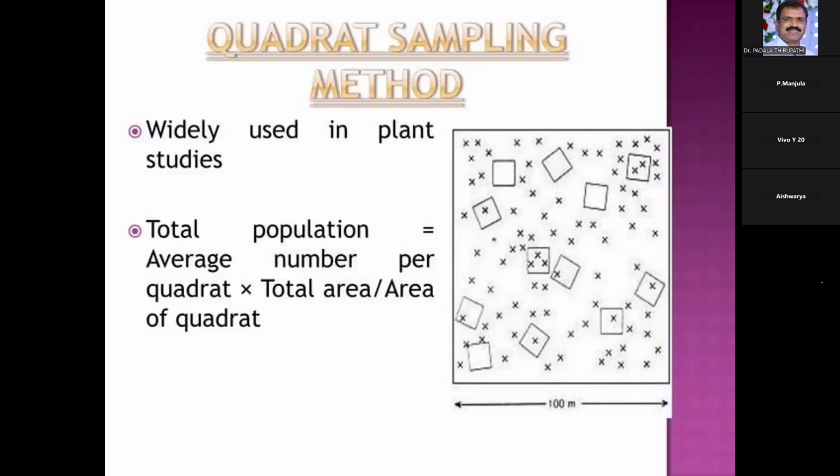For herbs and shrubs we can use the quadrat method: the total population is equal to the average number per quadrat times the total area divided by the area of a quadrat. In this method, we take some places, separate the areas into plots, and count the species present in that area.